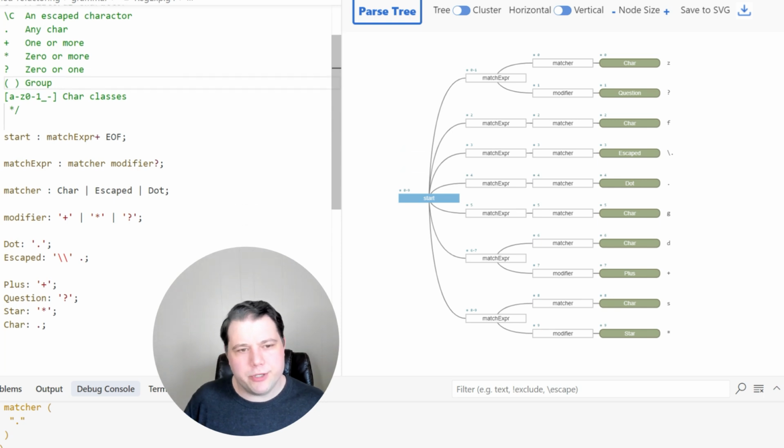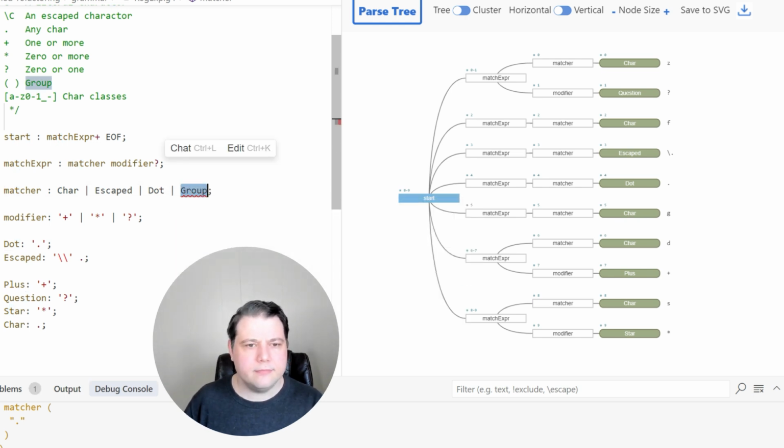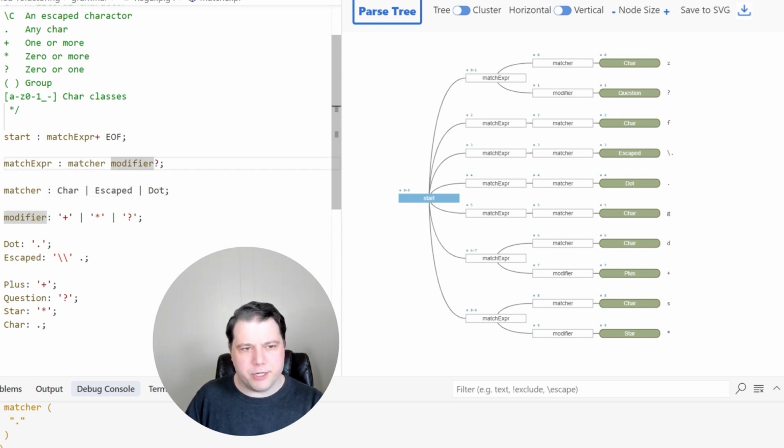Next is group. So this is going to get a little more elaborate. So what could a match expression be? It could be a matcher and a modifier. And a matcher can be any of these three things, but I guess a matcher can also be a group. So match expression's got a matcher and a modifier optionally.